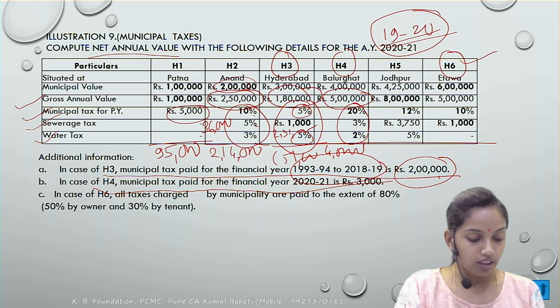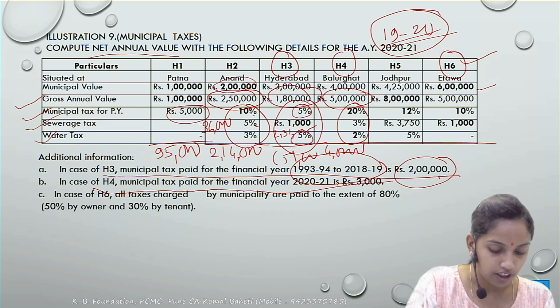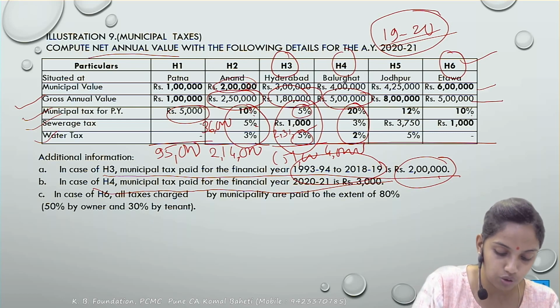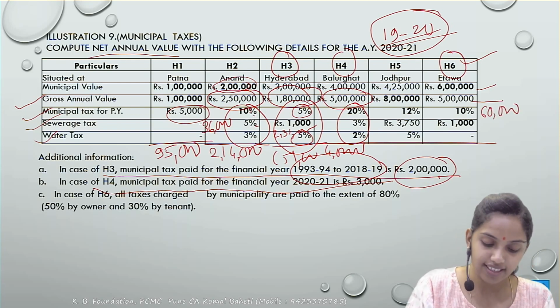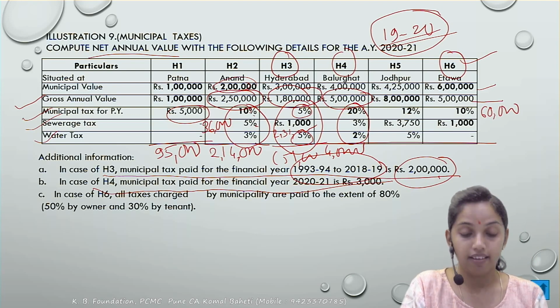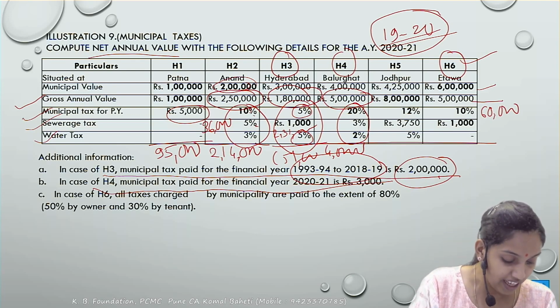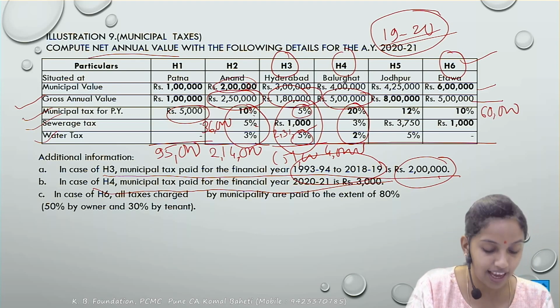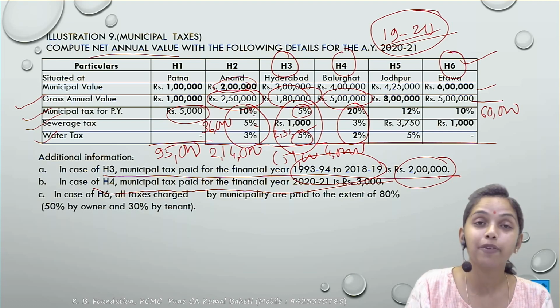House 6, the municipal value is 6 lakh. The gross annual value is 5 lakh. The municipal tax is at 10%, means it comes to 60,000. Next, sewerage tax, assuming that it has been paid. But there is an additional information has been given. In the case of house 6, all the taxes charged by the municipality are paid to extent of 80%.